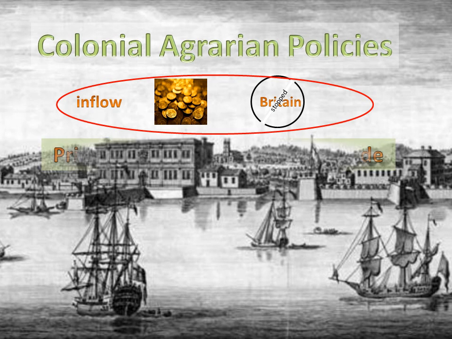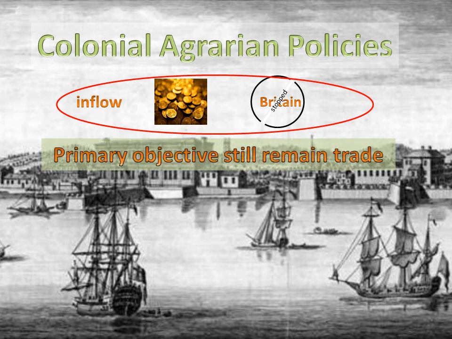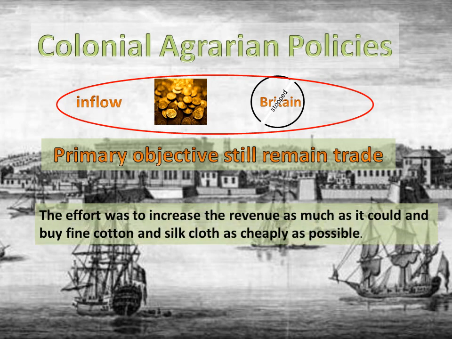The company had become the Diwan, but it still saw itself primarily as a trader. It wanted a large revenue income but was unwilling to set up any regular system of assessment and collection. The effort was to increase the revenue as much as it could and buy fine cotton and silk cloth as cheaply as possible. Within 5 years, the value of goods bought by the company in Bengal doubled.